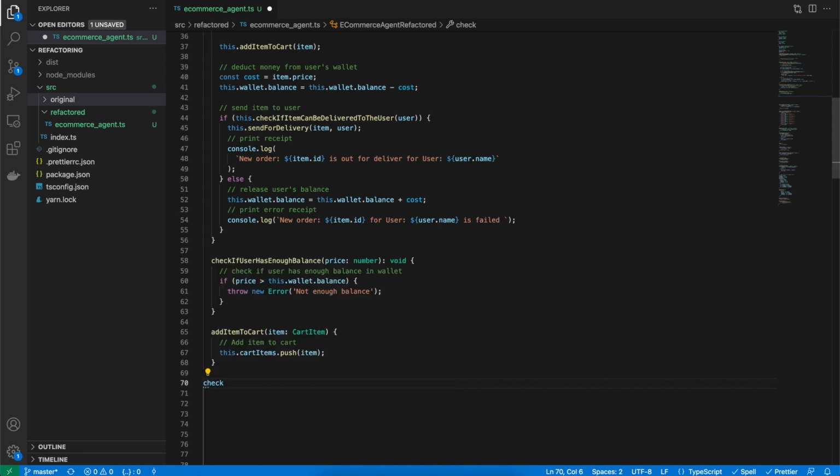Check or maybe validate and send item for delivery. Why I gave that name is because we are checking it and then sending it. So I'm going to copy this,